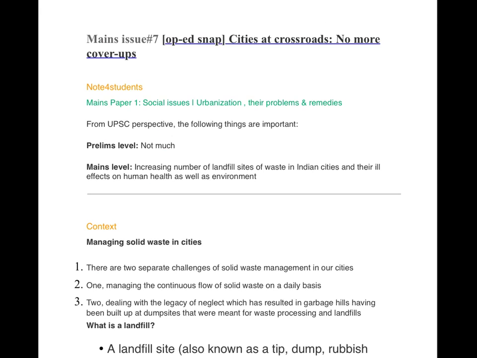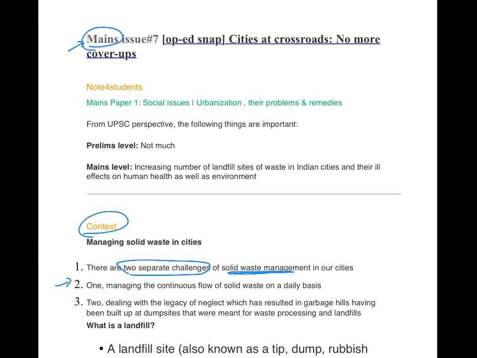The next topic is related to solid waste management, particularly the issue of landfills. This is majorly mains related topic. A few things can, however, be asked in prelims. Coming to the context, your document mentions two separate challenges of solid waste management.